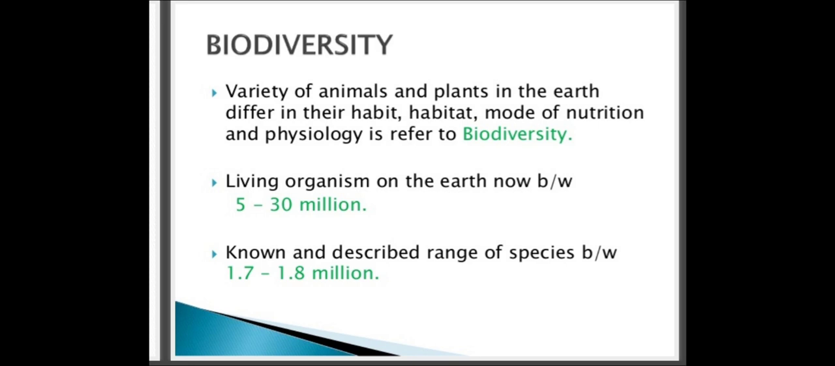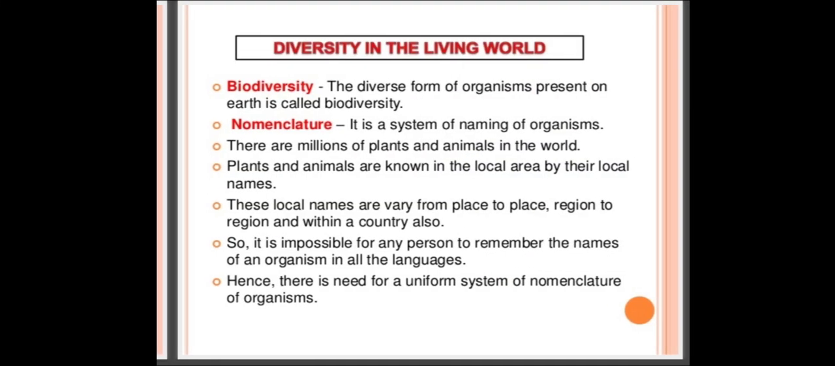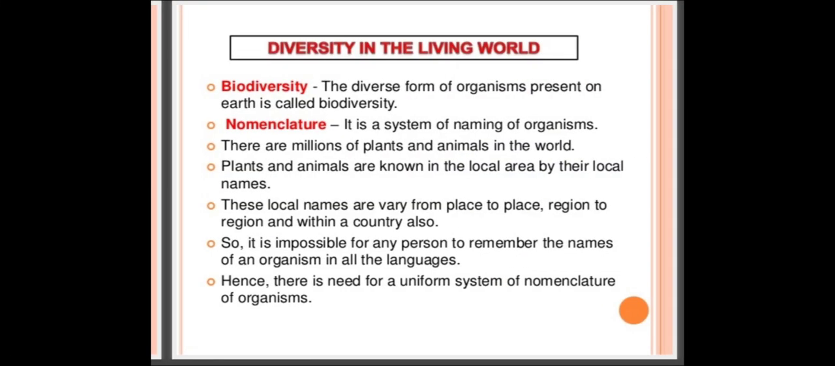So what is biodiversity, my dear students? In simple words, I can quote one more definition. The diverse forms of organisms present on the earth are called biodiversity. My dear students, you are supposed to memorize the definitions which appear in this chapter. Before this, one of my colleagues has explained and given some of the definitions. Now, from my part, this is my first definition.